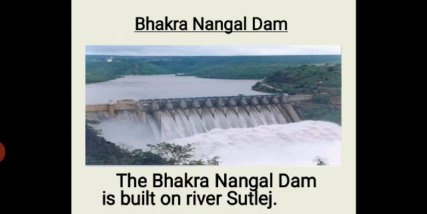This is the picture of Bhakra Nangal Dam. It is built on river Satluj at the border of Himachal Pradesh and Punjab. It is one of the highest dams of India and it is a multi-purpose project. The water of this dam is used for irrigation and it is also used to produce hydroelectricity.